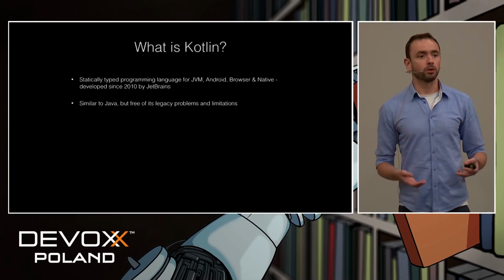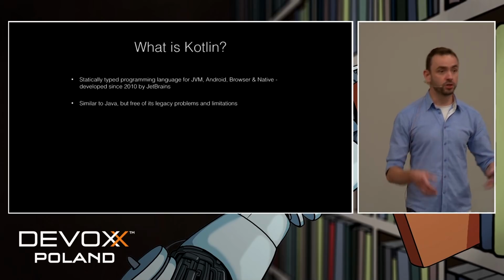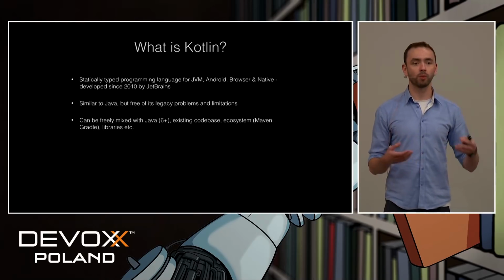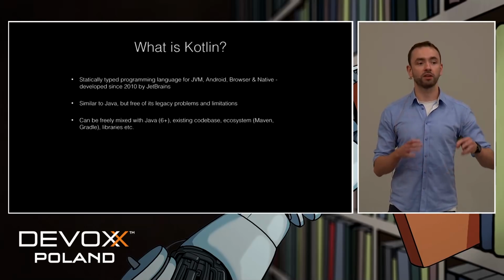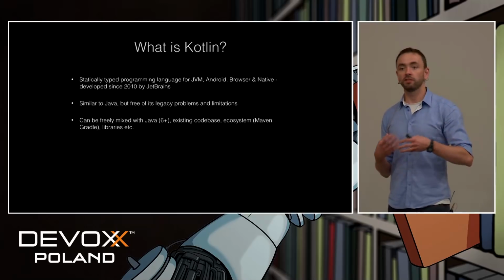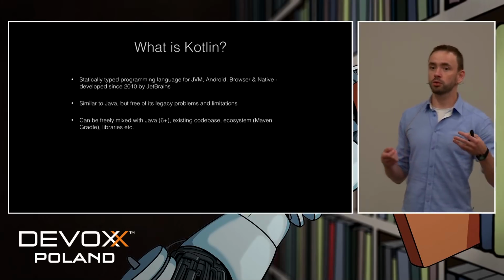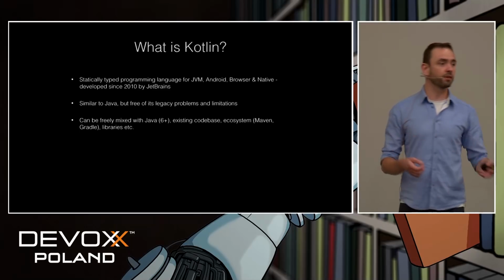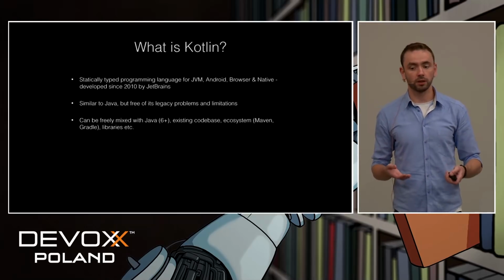Kotlin is also similar to Java in many concepts. It's just free of all of its legacy problems and issues that we all know about. However, Kotlin can be mixed with Java in one project without any problems, and it compiles even down to Java 6 bytecode. So we can freely mix Kotlin with even our legacy projects, for example, your legacy Spring projects. Also, Kotlin doesn't introduce any specific build system. It simply works with all the tools that we already use, like Maven, Gradle, or even Ant. Also, Java libraries work without problem with Kotlin.